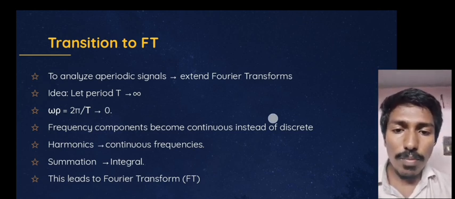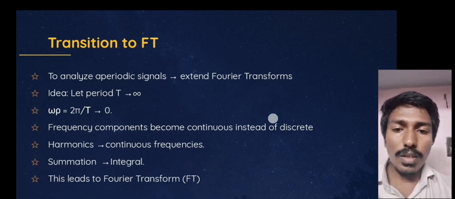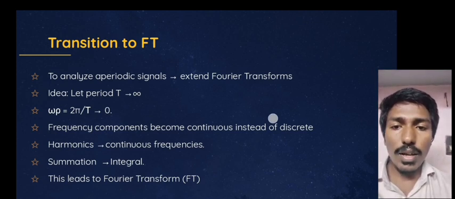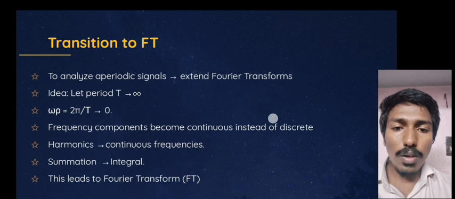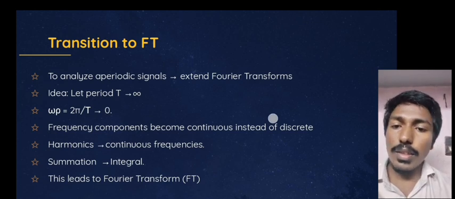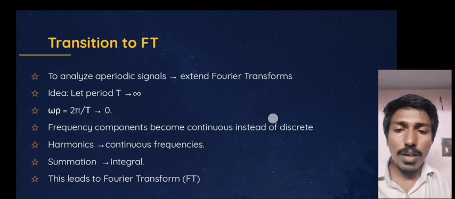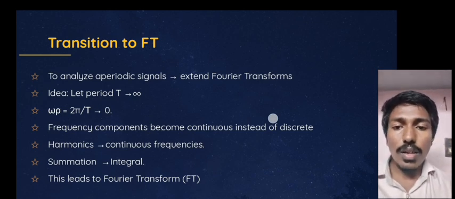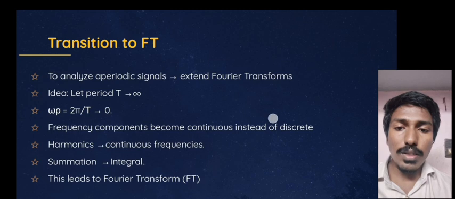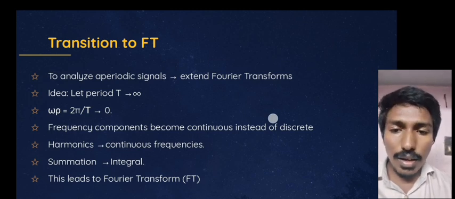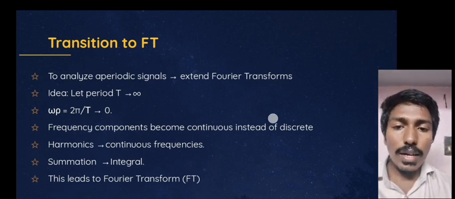The frequency components become continuous instead of discrete. In the Fourier series, harmonics are discrete; in the Fourier transform, they become continuous frequencies. In the Fourier series there is a summation, which becomes an integral in the Fourier transform. This is the idea behind the Fourier transform.